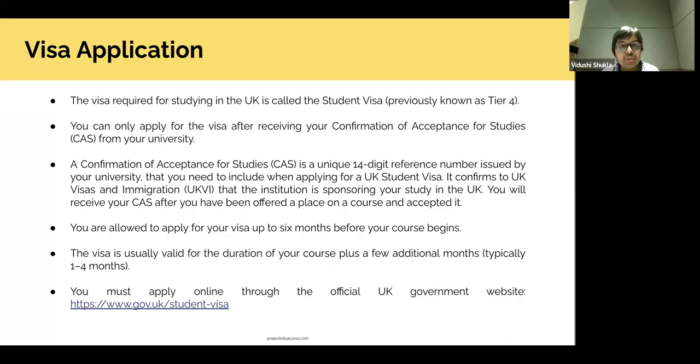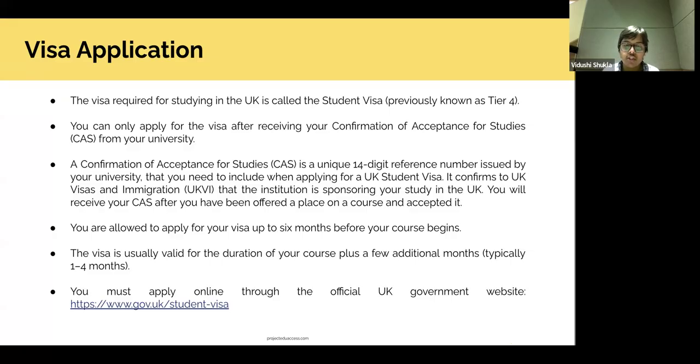Usually the entire process of applying, putting the documents together and hearing back from them might take around a month, or say 4 to 6 weeks. Just keep that in mind, like the entire applying process, hearing back, getting the documents together. So keeping that in mind, you have enough time on your hand for your visa process. Now, the visa is usually, if you're a master's student or a PhD student, valid for the duration of your course plus a few more months.